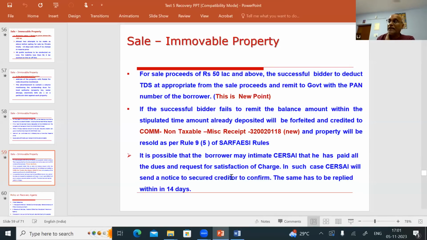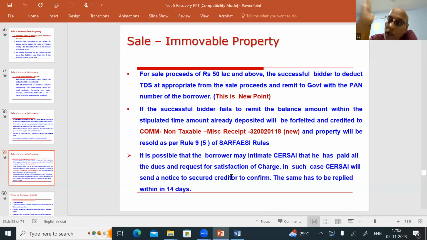Sometimes, when the SARFAESI action is going on, the borrower will inform CERSAI. So whenever a loan is closed, you have to get the charge cleared and give it to the borrower. Or within the time limit, if you are not going for satisfaction of charge, the borrower himself will go to CERSAI and say, sir, I have cleared the loan, so please give me the satisfaction of charge on the property. Please remove your charge.